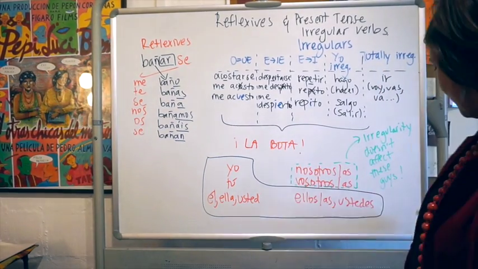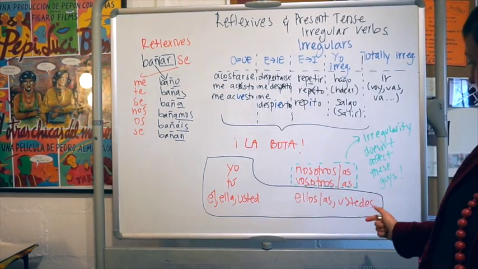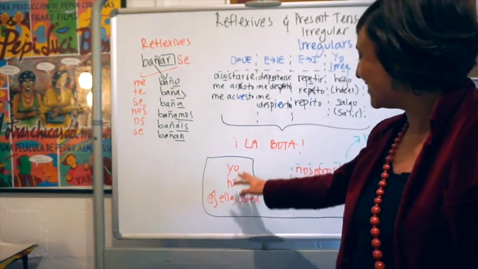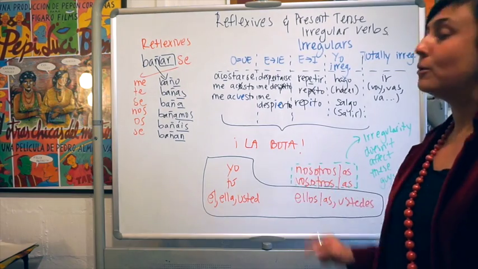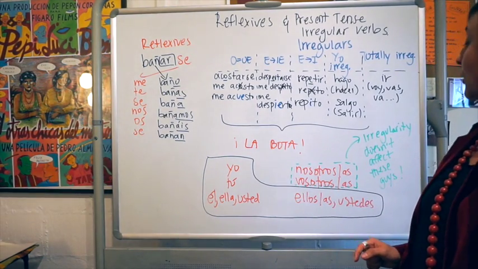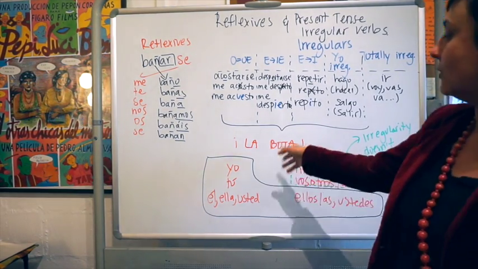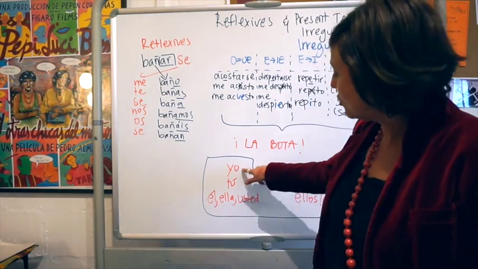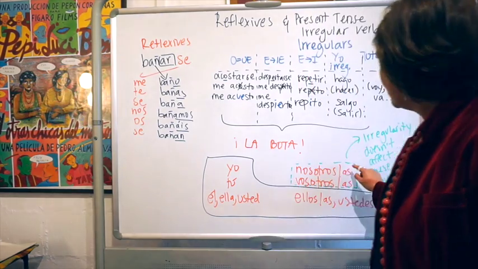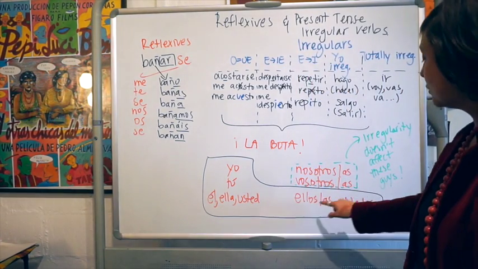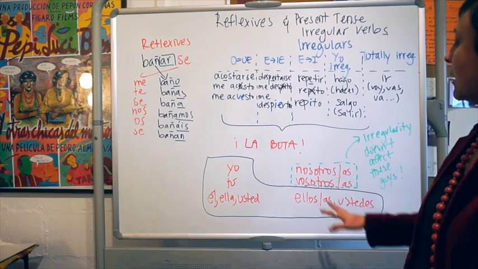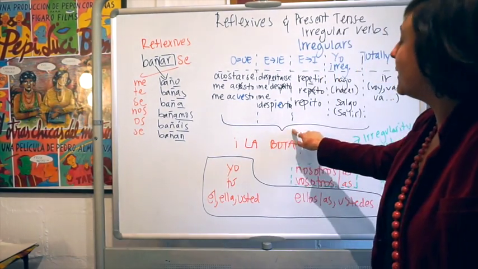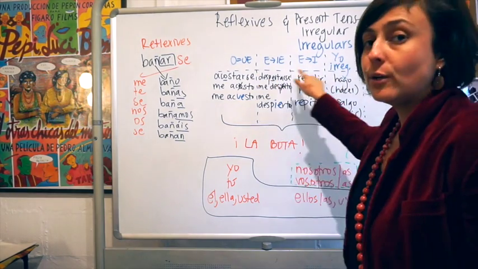Then this is my beautiful piece of artwork. I'm going to send it to Tate Modern. It looks like the boot of a clown. So la bota, alright, the boot. La bota is important. Why is it important? You can make a more beautiful boot, but the idea is important. You have the pronouns yo, tú, él, ella, usted, nosotros, nosotras, vosotros, vosotras, ellos, ellas, ustedes. So you see, everything that is inside this boot will be affected by this irregularity.